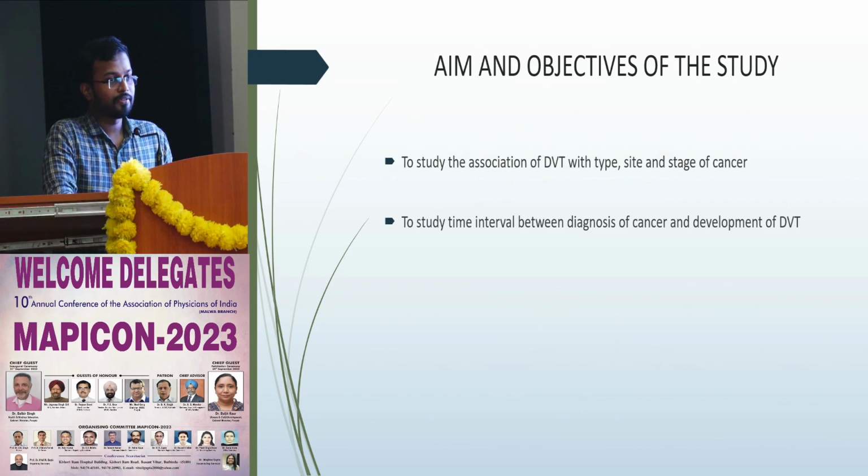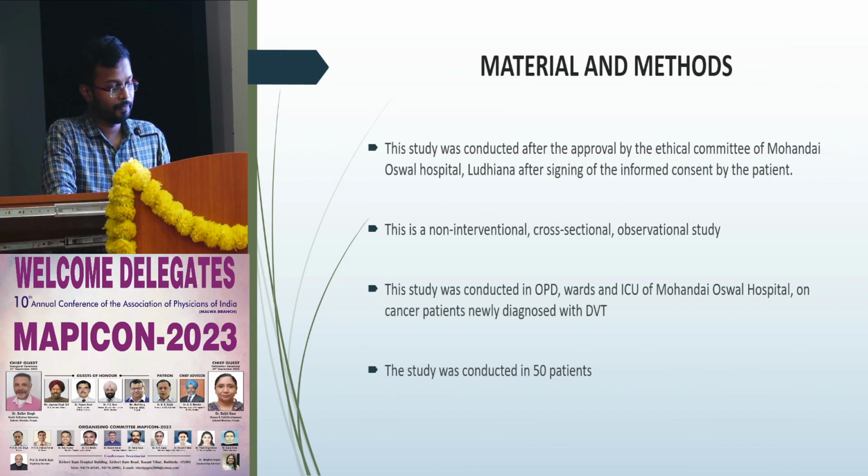The aim and objective of the study is to study the association of DVT with type, site, and stage of cancer, and to study the time interval between the diagnosis of cancer and development of DVT. Materials and methods. The study was conducted after the approval by the Ethical Committee of MOH Hospital, Ludhiana, after signing the informed consent by the patient.